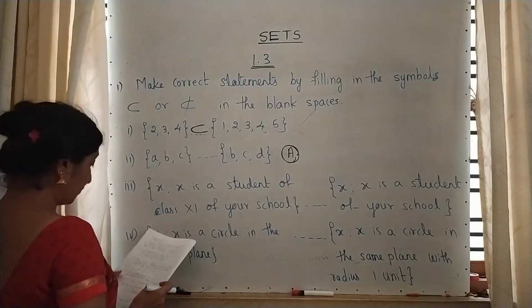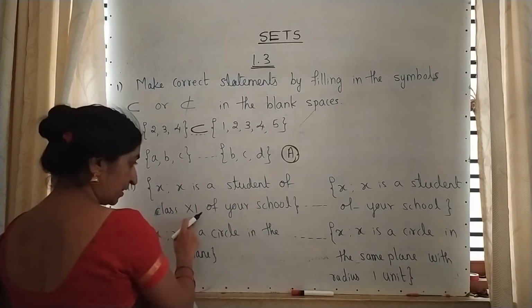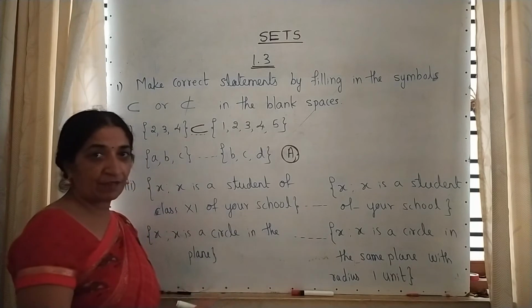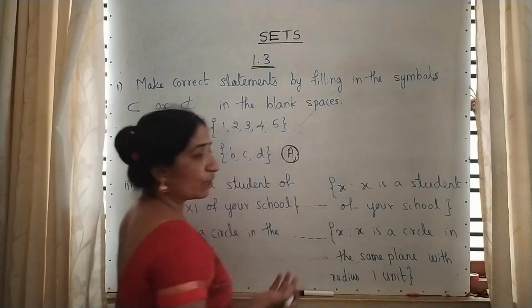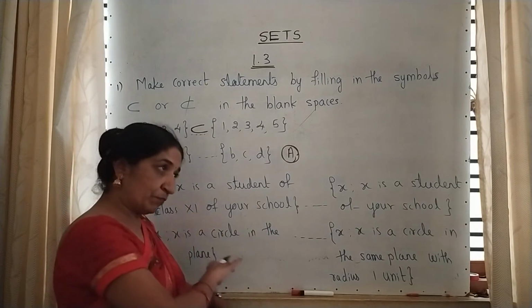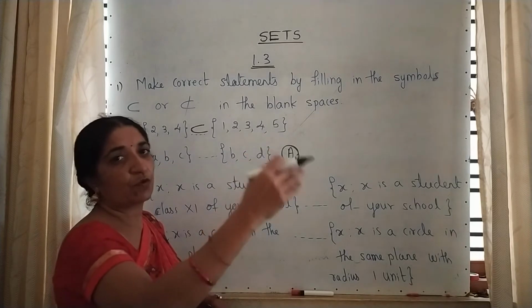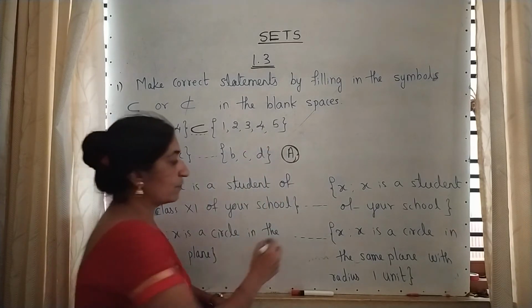Moving to the third one. See, X is a student of class 11th, that means first PUC of your school. They can call it class 11th and 12th. And on the right side, X is a student of your school. Of course, all the standards, first standard, second standard, third standard, fourth, like that up to 12th. They are the students of the same school. That means it is a subset.